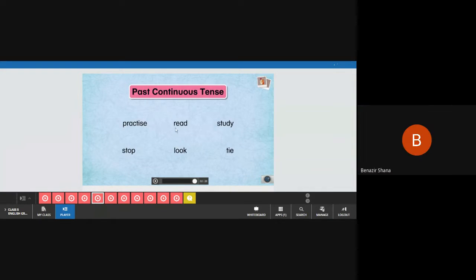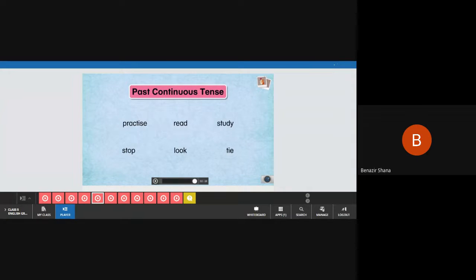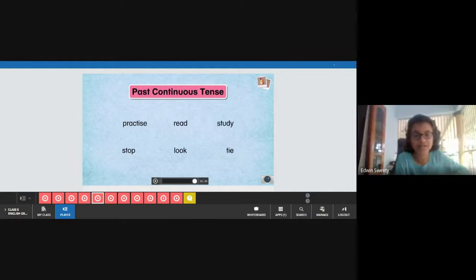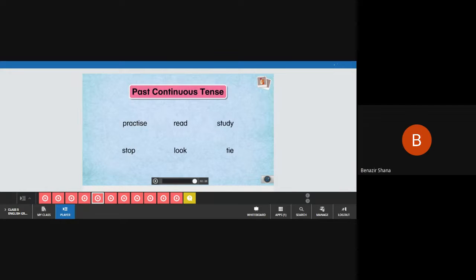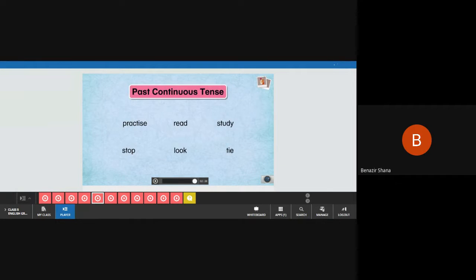Okay, sweetie, say a sentence about read. I reading the book yesterday. You have to add was or were. Say me the sentence now. I was reading the book yesterday. Was, and also you have to add ing. Okay, so you are saying I. I is a singular person. Sweetie alone is reading, right? So you are using was. Okay, sweetie.